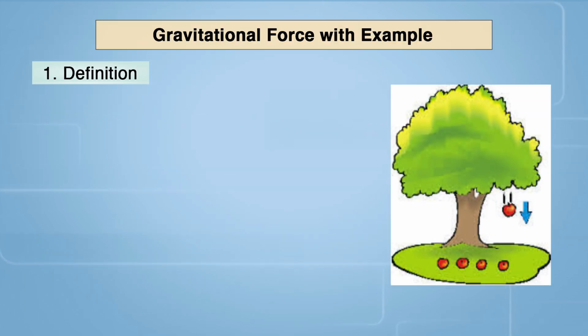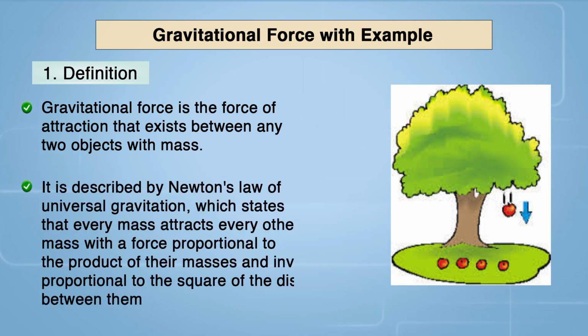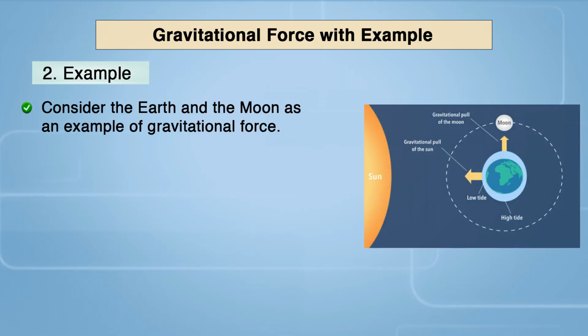Okay. So, next our topic is the gravitational force. Gravitational force is the force of attraction existing between two objects with mass. It is described by Newton's law of universal gravitation, which states that every mass attracts every other mass with a force proportional to the product of their masses and inversely proportional to the square of the distance between them. For example, consider the earth and moon as an example of the gravitational force.